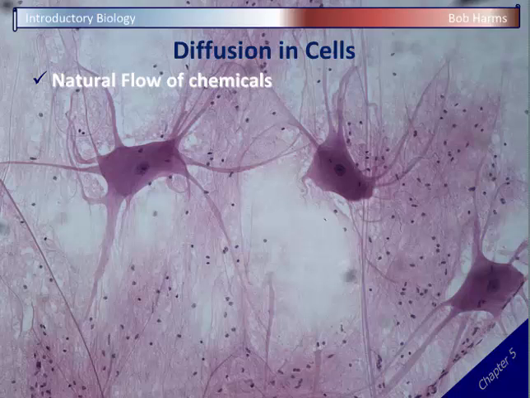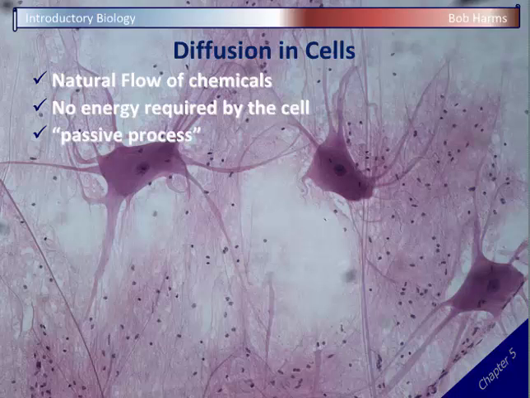But if cells are around, we think of this diffusion again as a natural flow. Cells don't have to spend any energy. Again, just think about if you're riding a bike and you're going downhill, you can coast. You don't have to spend energy because gravity or the earth is kind of doing the work. The same thing here. Chemicals are going to move by diffusion. The cell doesn't have to do anything. And so because of that, your book refers to diffusion as a passive process because, again, the cell's almost like a bystander. It's not actively participating here.